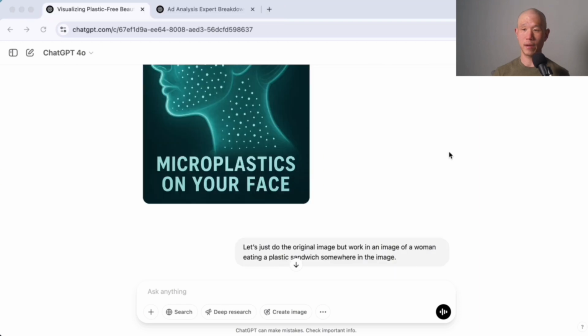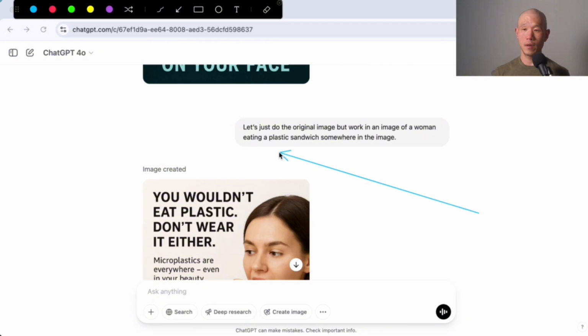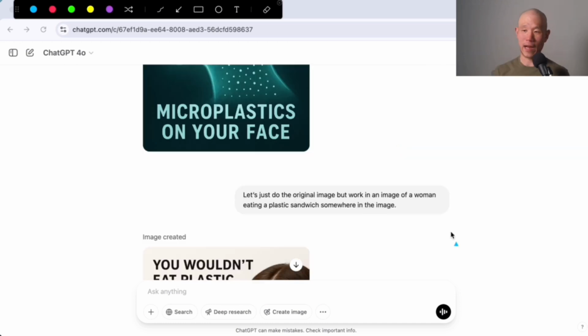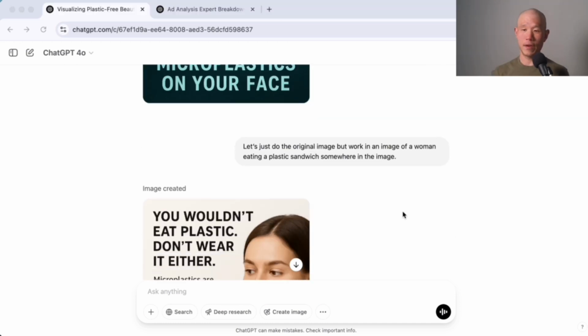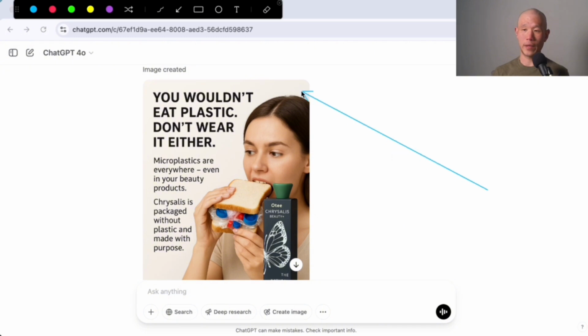Then I told it to generate an image for number 7, which was an X-ray of a face with plastic inside. And I wasn't too impressed with this. It wasn't too usable. I said, let's just do the original image, but work in an image of a woman eating a plastic sandwich somewhere in the image. And so the idea actually, I think, came from me and not from ChatGPT. So that's where we ended up getting this one.